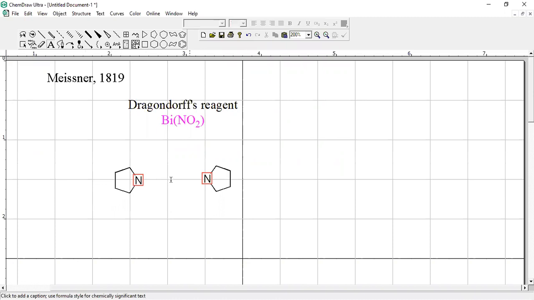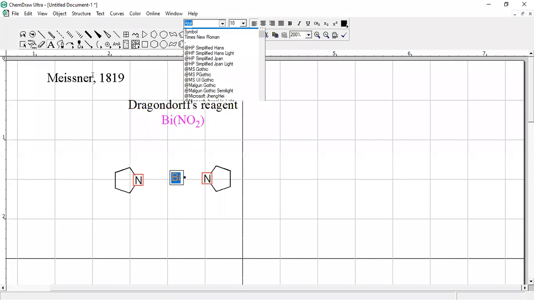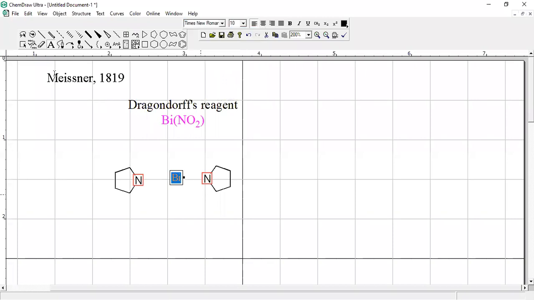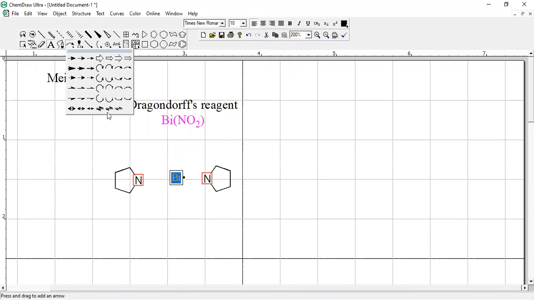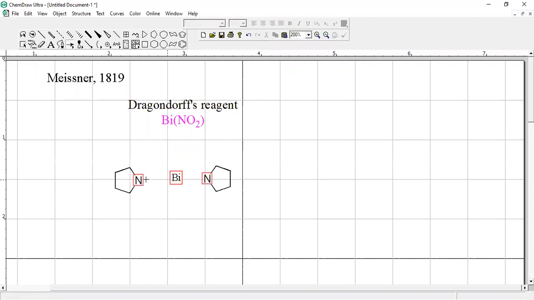So bismuth, you can see, is coordinating with both of these entities. Let's see, nitrogen coordinates with bismuth.